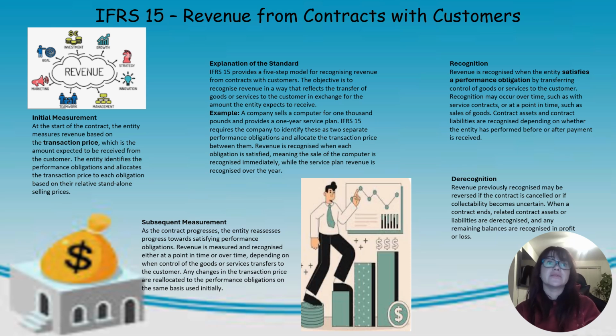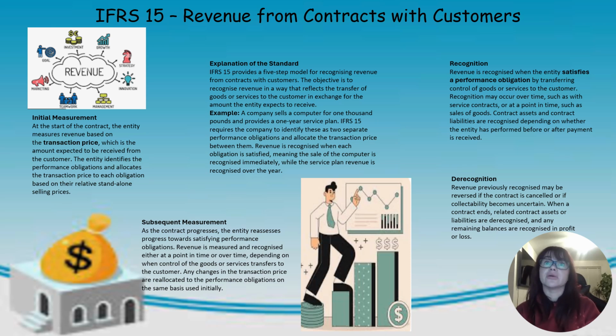The entity identifies the performance obligations and allocates the transaction price to each obligation based on their relative stand-alone selling prices. Explanation of the standard. IFRS 15 provides a five-step model for recognizing revenue from contracts with customers. The objective is to recognize revenue in a way that reflects the transfer of goods or services to the customer in exchange for the amount the entity expects to receive.